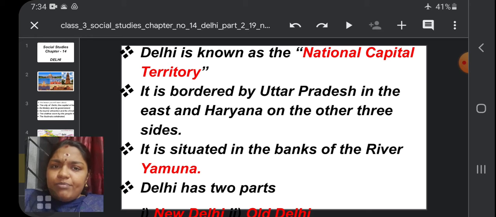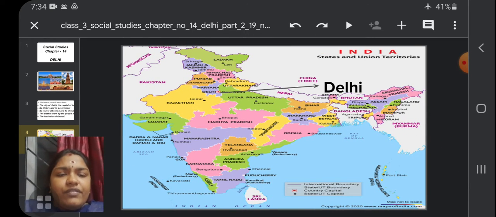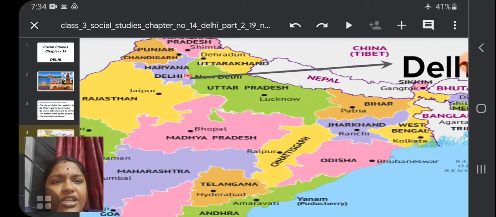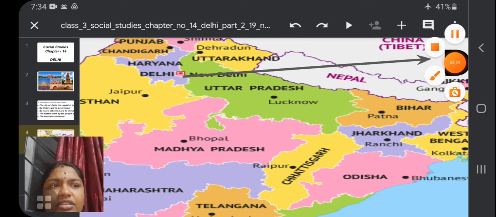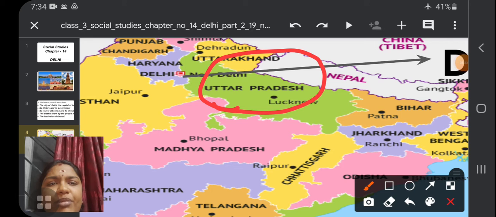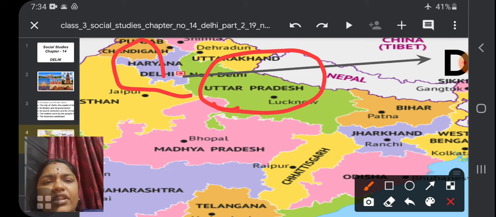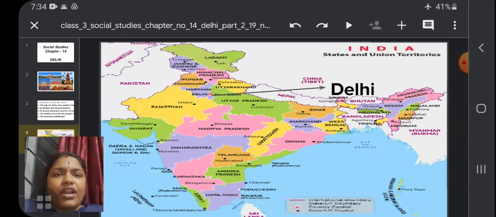It is bordered by Uttar Pradesh in the east. As you have seen in the map, you can see Uttar Pradesh here, so this is the east side. On the other sides it is bordered by Haryana.